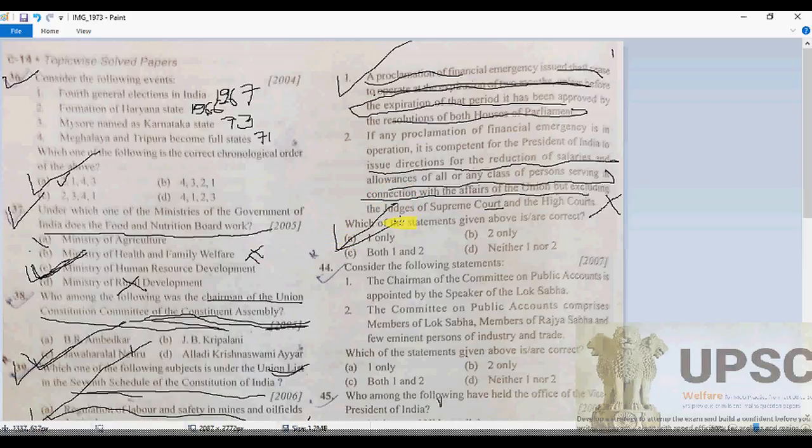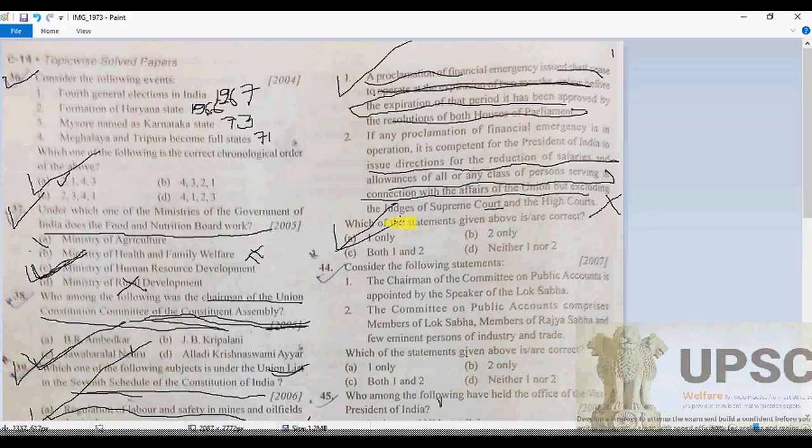Let me explain why statement 1 is going to be correct. It has been clearly mentioned under Article 360 that any proclamation of financial emergency shall cease to operate at the expiration of two months unless, before the expiration of that period, it has been approved by a resolution of both Houses of Parliament. If approved by both Houses, then it operates for six months.